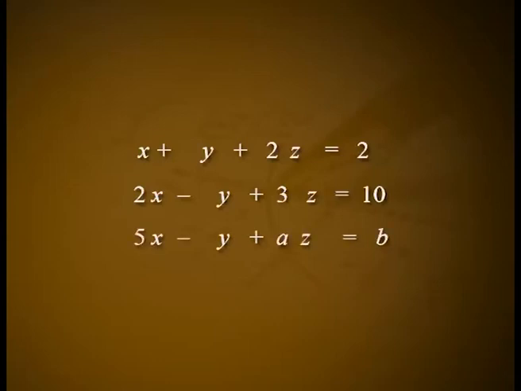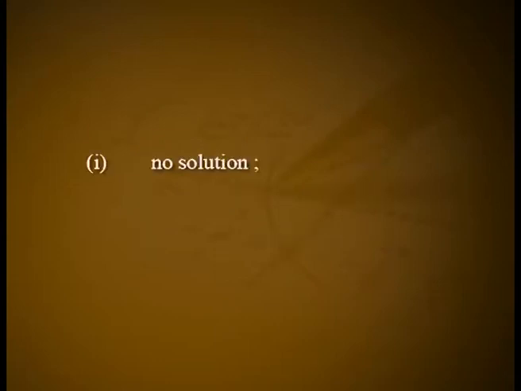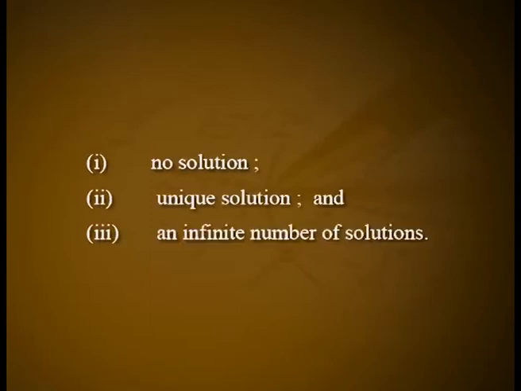Example 4. Investigate for what values of a and b the system of equations x plus y plus 2z is equal to 2, 2x minus y plus 3z is equal to 10, 5x minus y plus az is equal to b have no solution, unique solution and an infinite number of solutions.